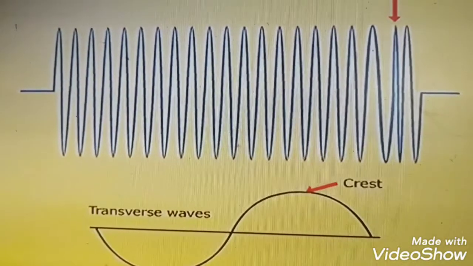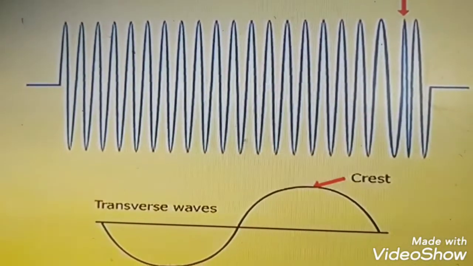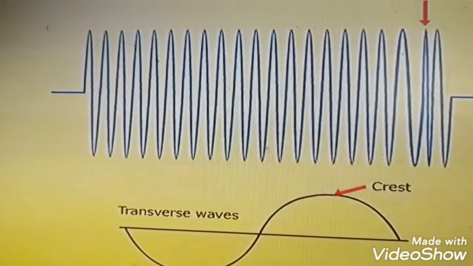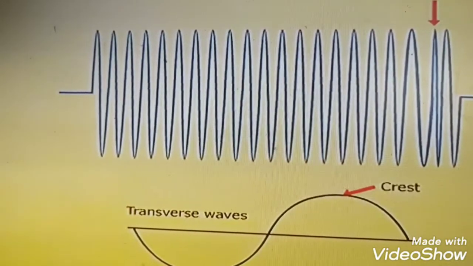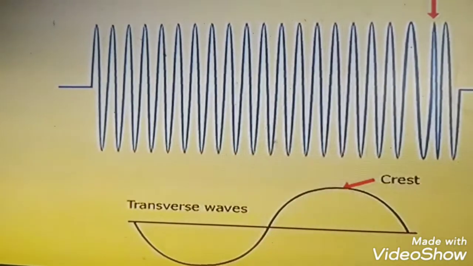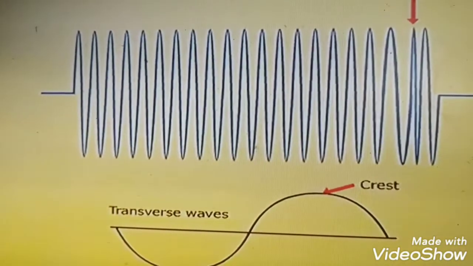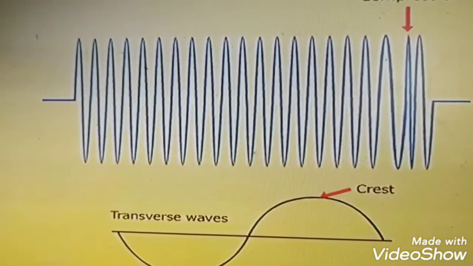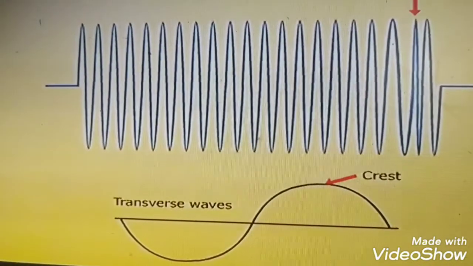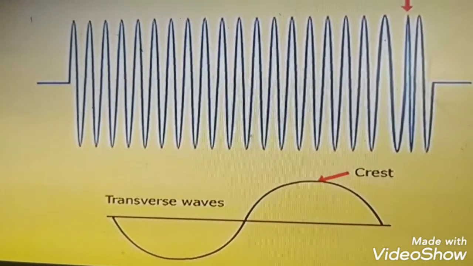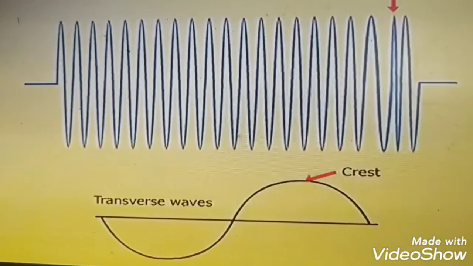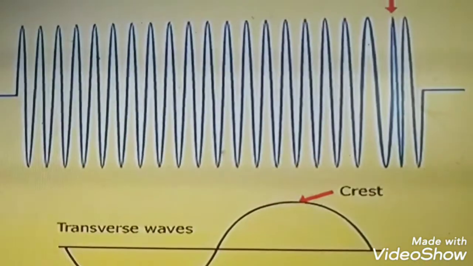We call the movement of sound sound waves. Sound waves travel in two ways: one is longitudinal waves and another is transverse waves. Longitudinal waves stretch or pass in a horizontal direction. Transverse waves represent the movement of the particles perpendicular to the direction of the wave. So that is called transverse waves.